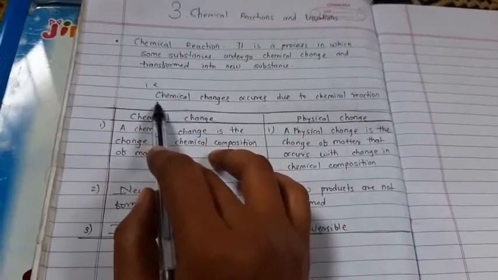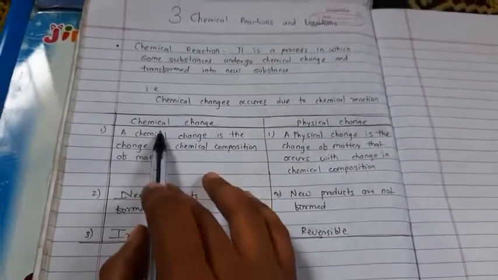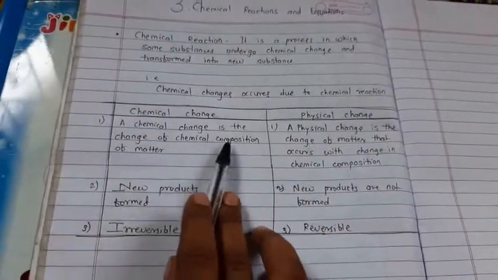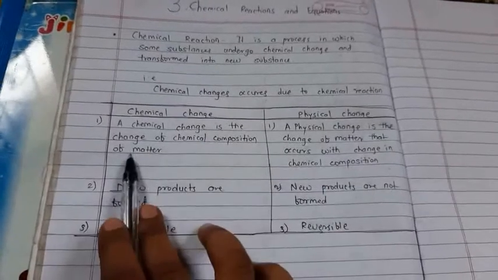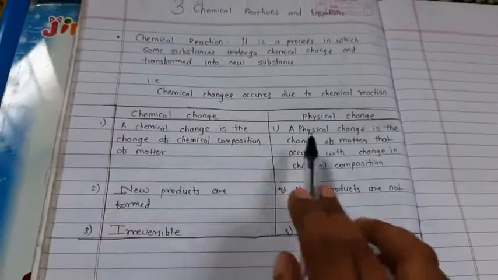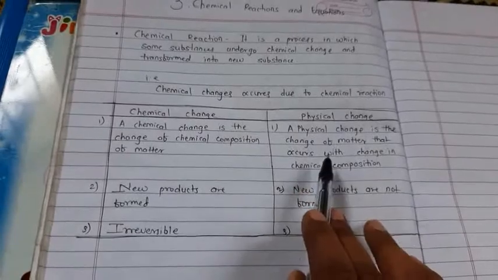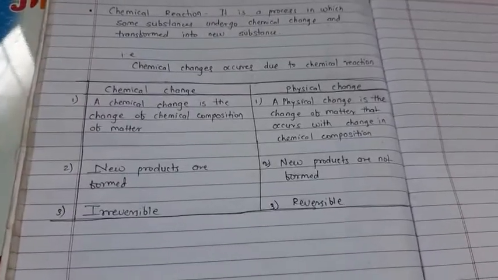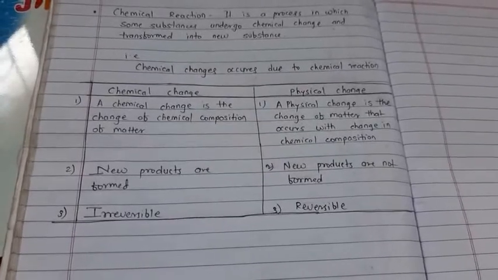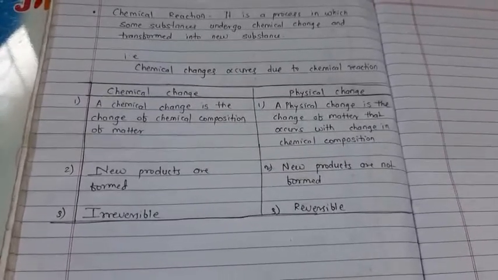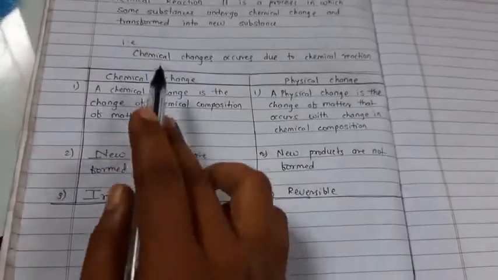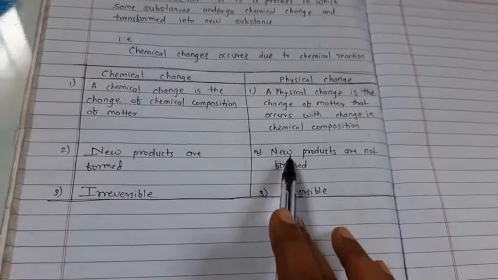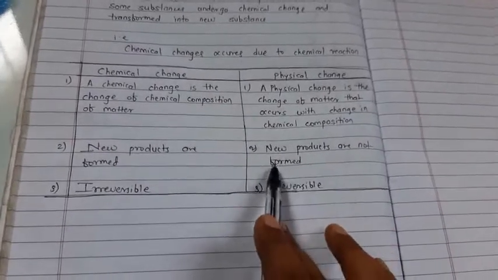We will see. Changes are of two types, chemical change and physical change. In chemical change, the chemical composition of matter changes. But in physical change, the chemical composition of matter doesn't change. Chemical composition means how the atoms are arranged inside it. Next, during chemical change, new products are formed, while during physical change, no new products are formed.